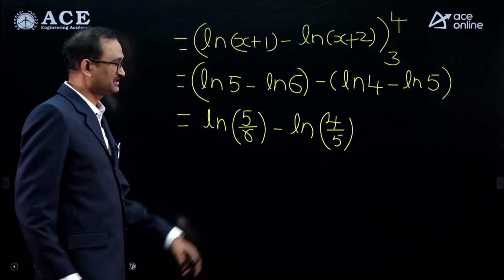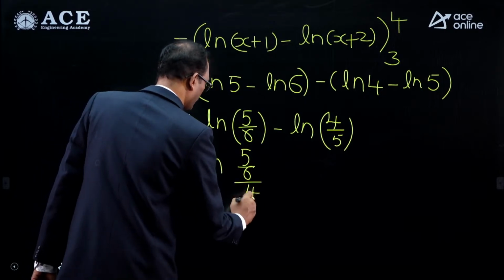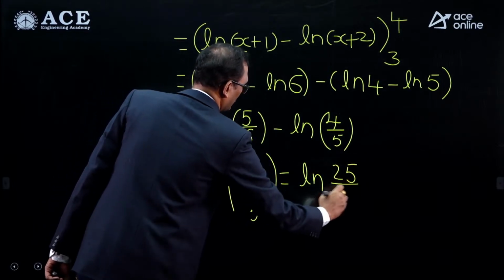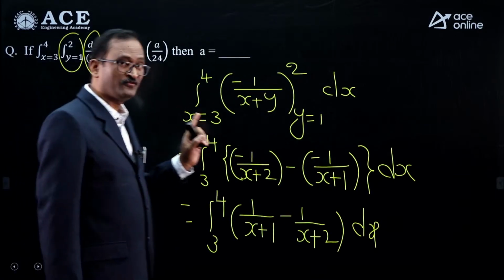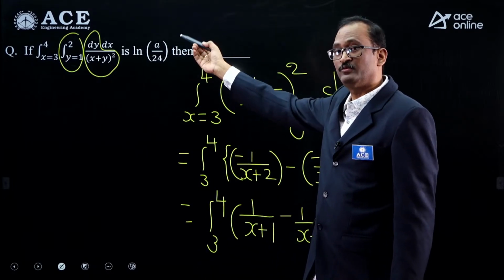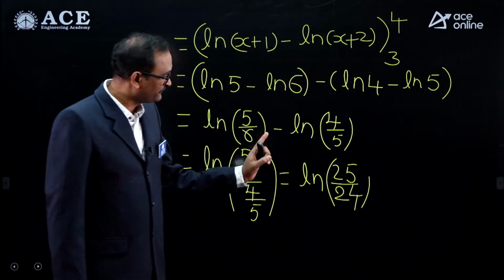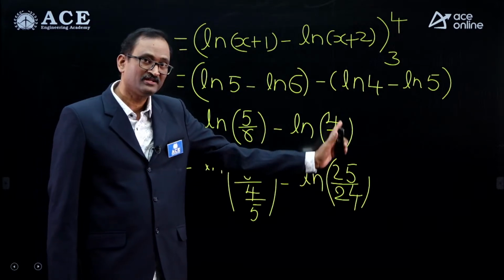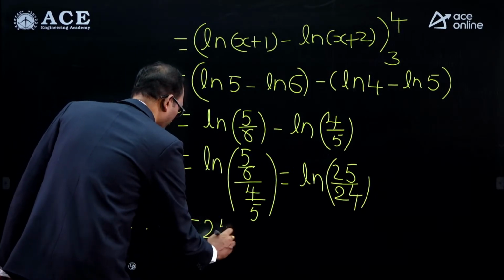And again ln A minus ln B, that is ln A by B. So ln of 5 by 6 by 4 by 5 is equal to ln 25 by 24. Verify the data given: if you evaluate that double integral, you will get it as ln A by 24, then what would be the value of A? The answer is 25. Therefore, A equal to 25.